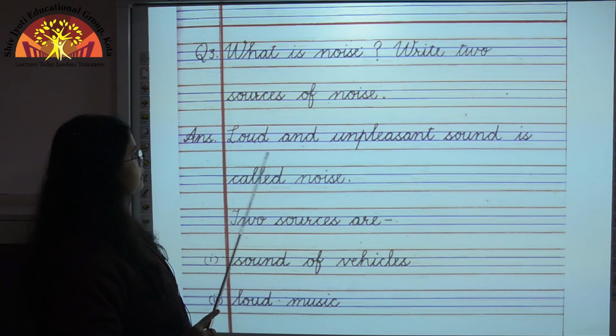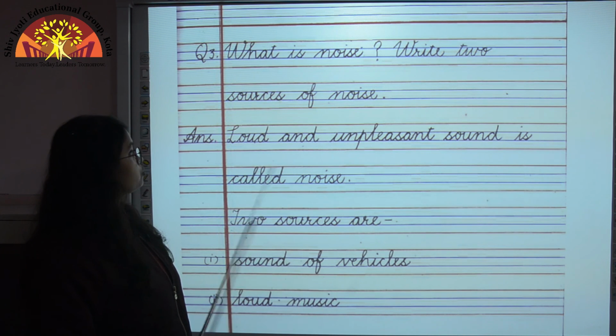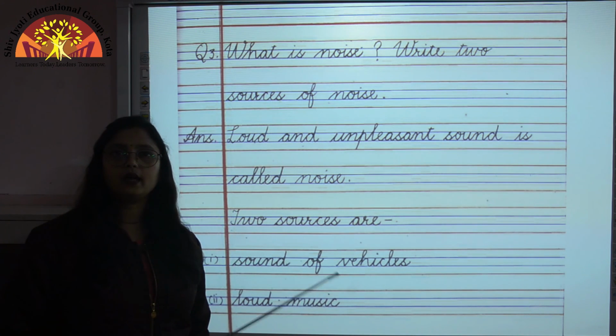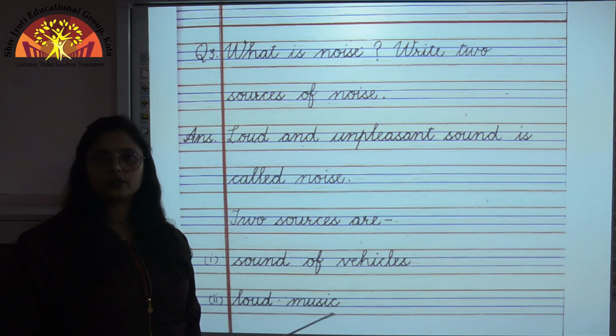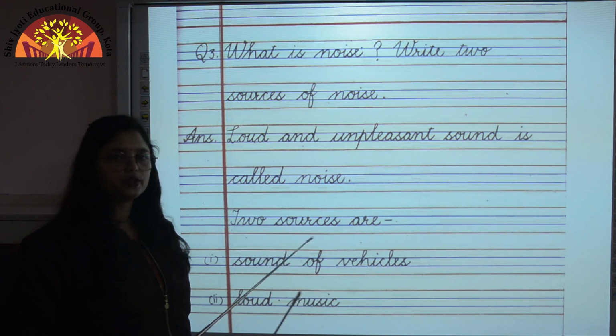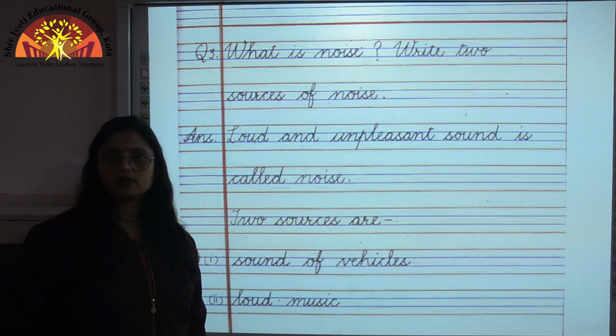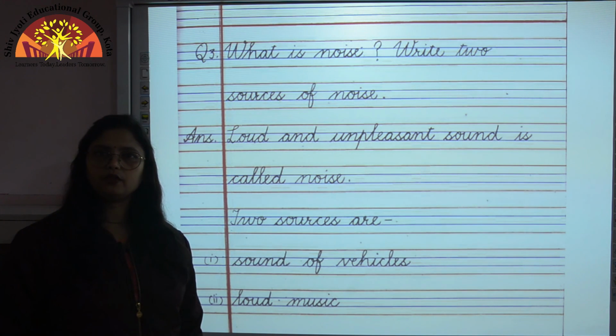So answer is, loud and unpleasant sound is called noise, and 2 sources are sound of vehicles, loud music. So children, noise here is loud and unpleasant sound which we do not like, which irritates us, is called noise, and any 2 sources of noise you can write. Here I have written sound of vehicles and loud music. Honking of horns is also one of the examples of noise.